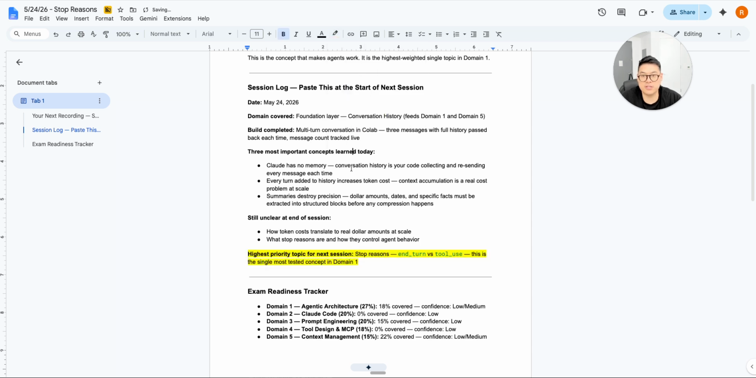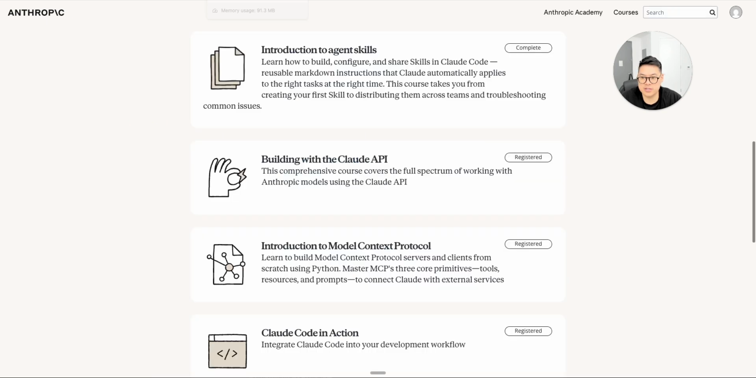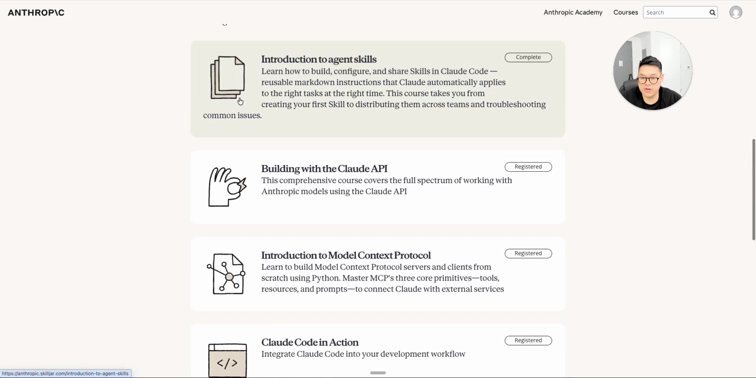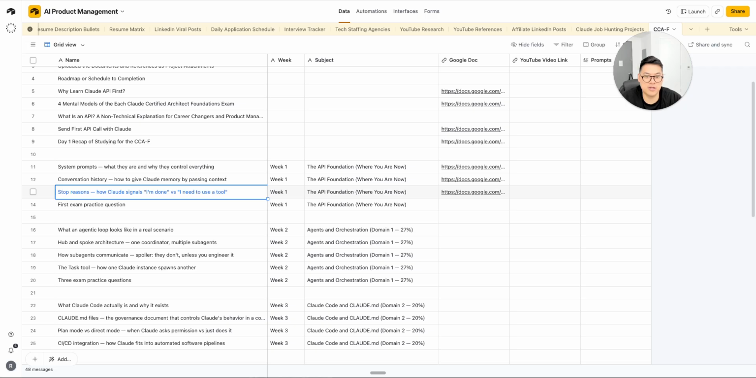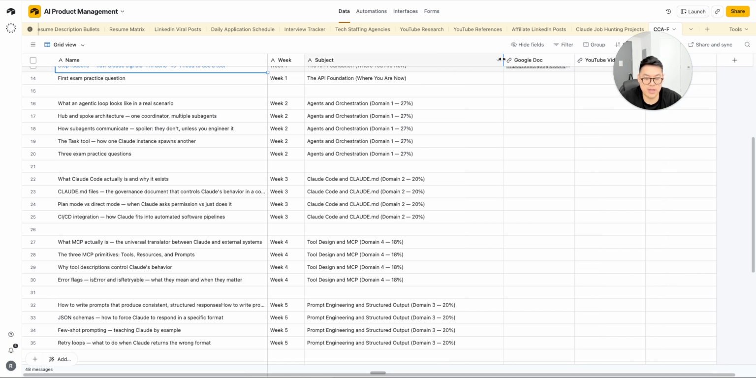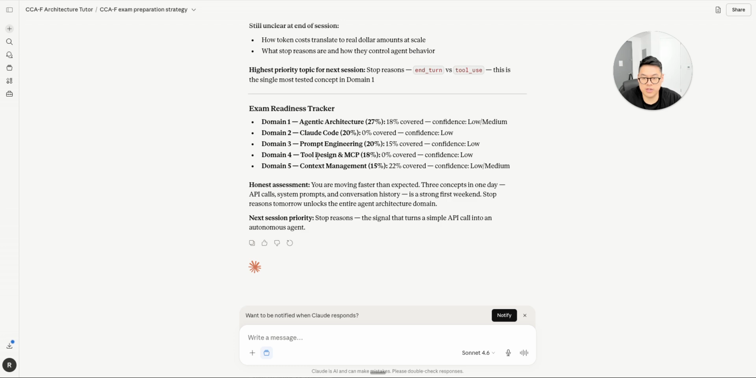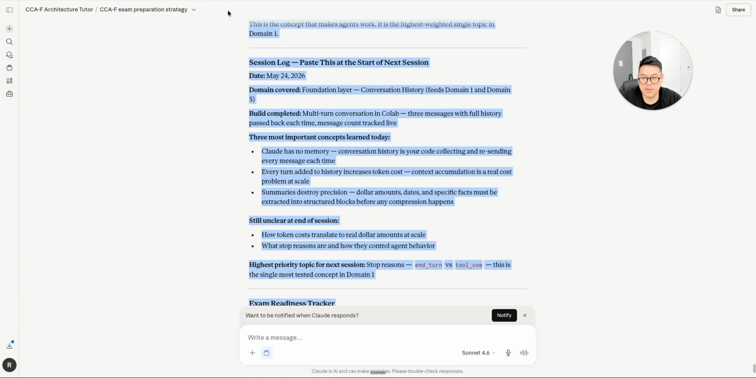To make studying for this easier, because there are all these different topics and modules, let's not forget that we have different domains. Domain 1 is 27%, domain 2 is 20%, domain 4 is 18%, domain 3 is 20%. So this is a big chunk of the exam. And I'm going to copy all of this.